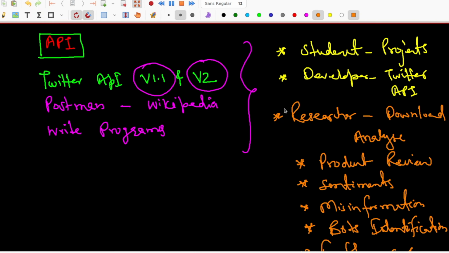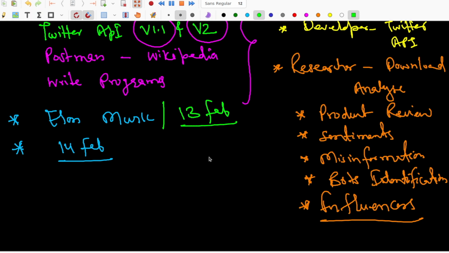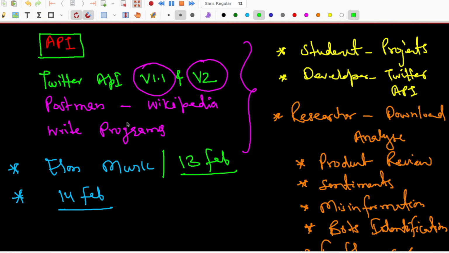I was thinking for a long time to make a video on this, and then I suddenly realized that Elon Musk has announced that they are going to shut down these free APIs and make them paid. Luckily, my API is working right now. I am able to query using Postman, and I am even able to run these programs. So for this lecture, at least, I will be able to show you the things. Today is 14 Feb, and they were about to close it on 13 Feb, but it is still working. So I am happy that I am able to record this lecture and show you how these things work.